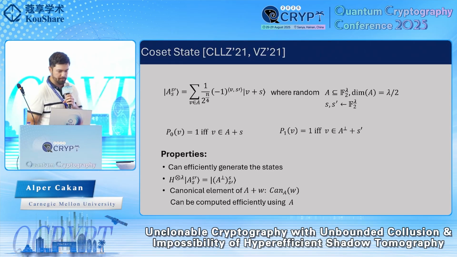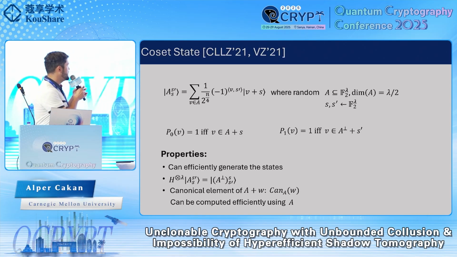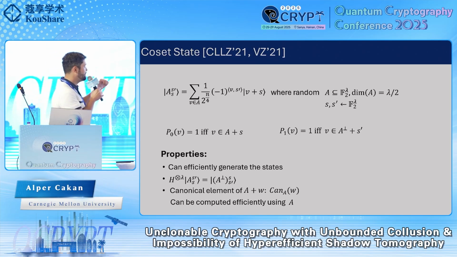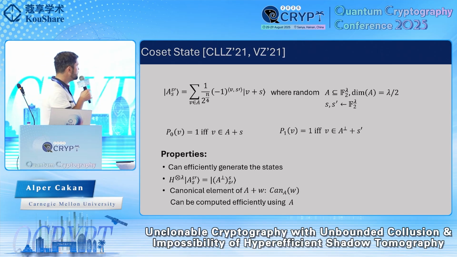Okay, let me also quickly talk about the types of states that we use in our constructions. In our construction, we use the so-called coset states, where we have an equal superposition of vectors of a subspace state shifted by a fixed vector. Also, we have a phase that depends on the inner product of this vector in the superposition and some other fixed vector S prime. All of these values, the subspace itself and the random shifts S and S prime, are sampled randomly from this vector space.